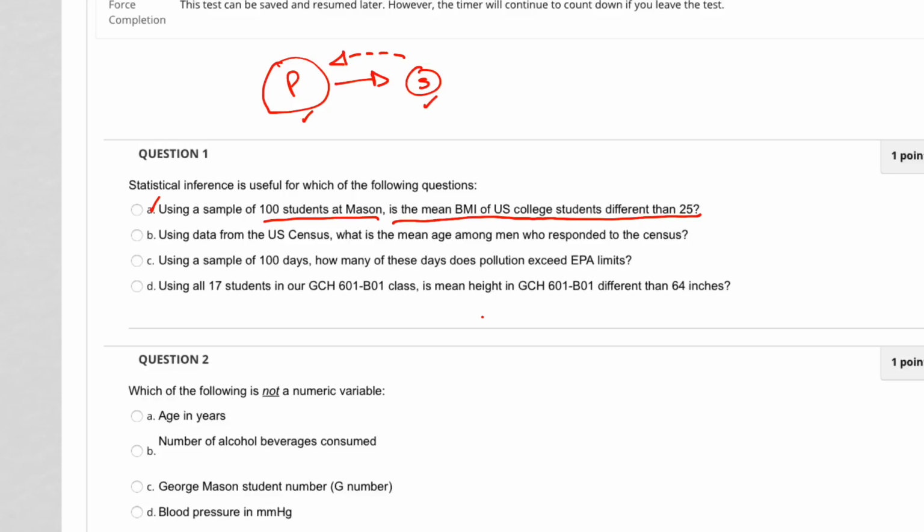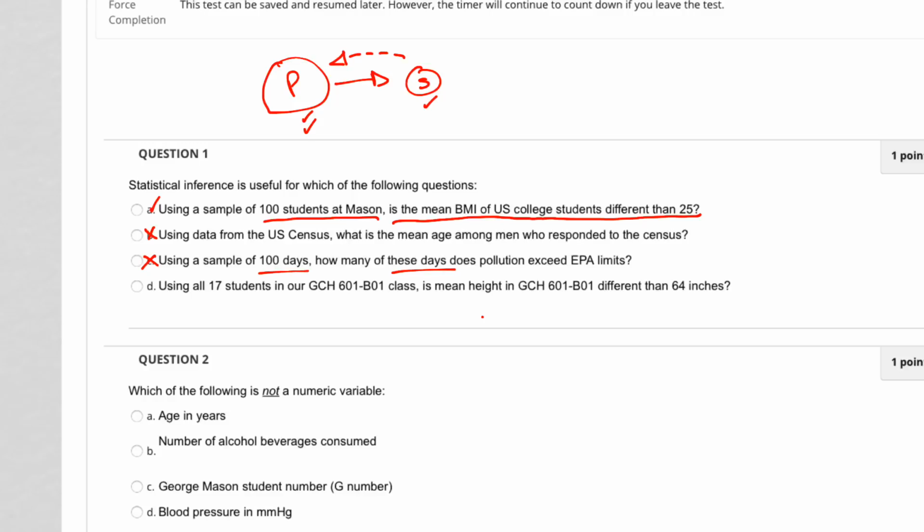So if the census is the population, we are not taking a sample from that. If the question was saying what is the mean age among men in the U.S., men in the U.S. would be the population, the census would be the sample, so that one's not it. Using a sample of 100 days, how many of these days? Again, all you have is the sample, you don't have a population here, so again, not it.